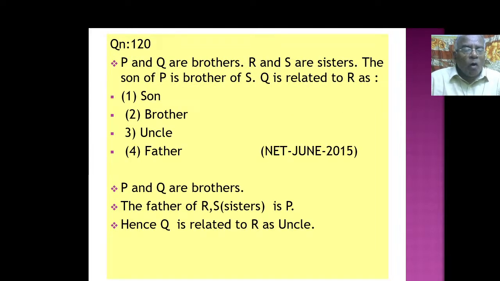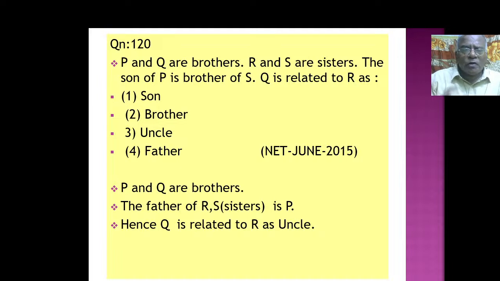P and Q are brothers. R and S are sisters. The son of P is brother of S. Q is related to R as what? Now P and Q are brothers. The father of R and S, who are sisters, is P. So hence Q is related to R as uncle.